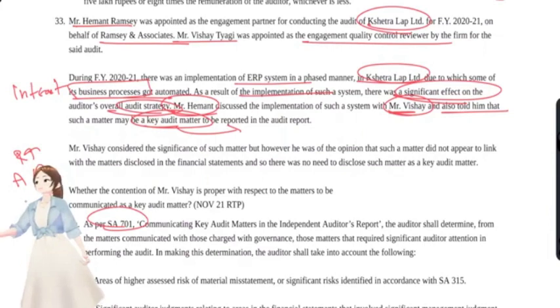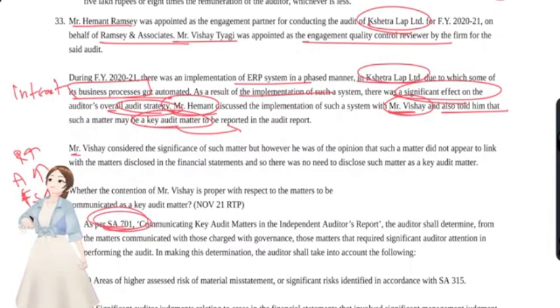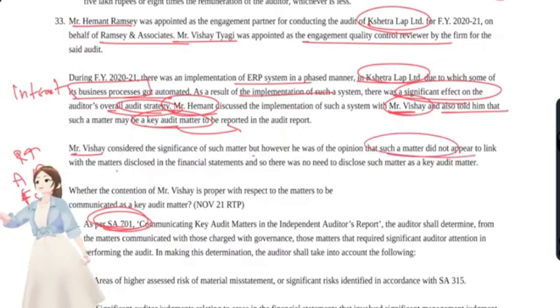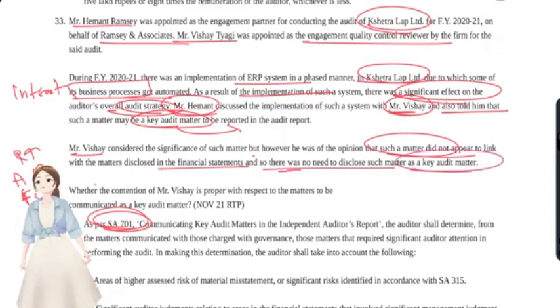And any matters that significantly affect a lot of items in the financial statements are also key audit matters as per SA 701. Mr. V, the EQCR, considered the significance of such matter, but he was of the opinion that such matter did not appear to link with the matters disclosed in the financial statements, so there was no need to disclose such matter as a key audit matter.